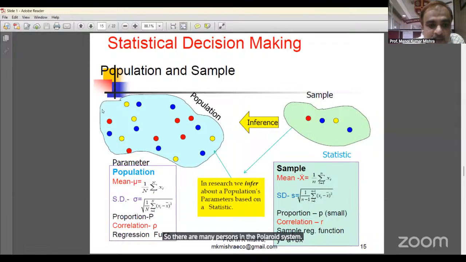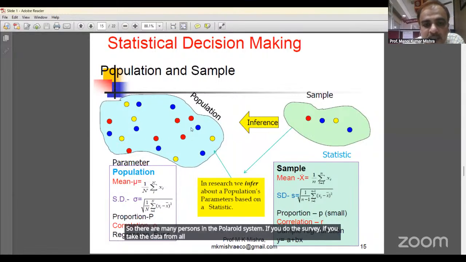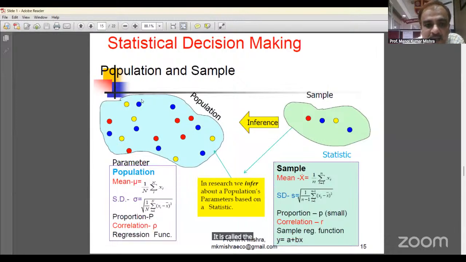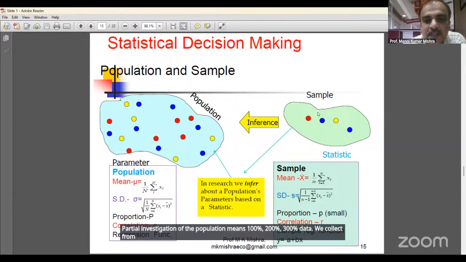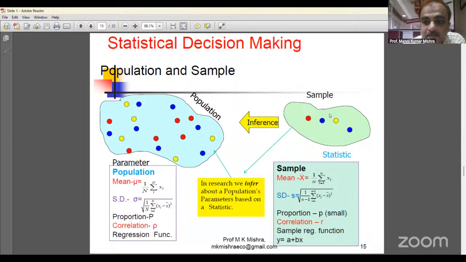If you do a survey and take data from all persons, it is called the census method, complete enumeration of the population. Partial enumeration, partial investigation of the population, where we collect data from only a part of Bangalore city, is called a sample study.